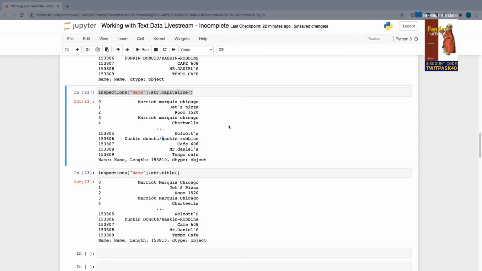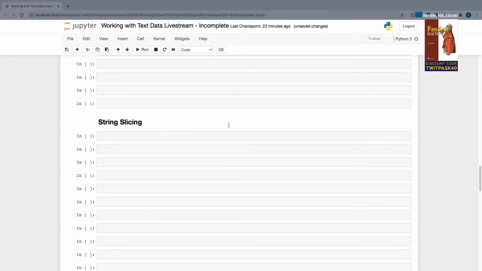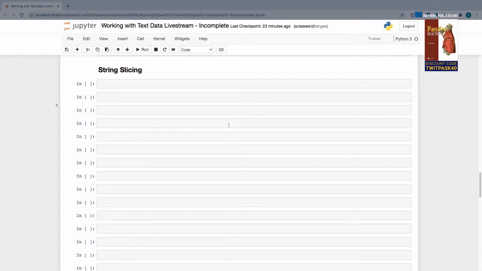All right, so those are some quick manipulations as far as casing goes. We saw upper, lower, capitalize, title, and we also explored the strip family of methods, which removes white space. All right, next up, let's talk a little bit about string slicing. So let's take a look at my inspections data frame again. Here is a preview of the first 5 rows.